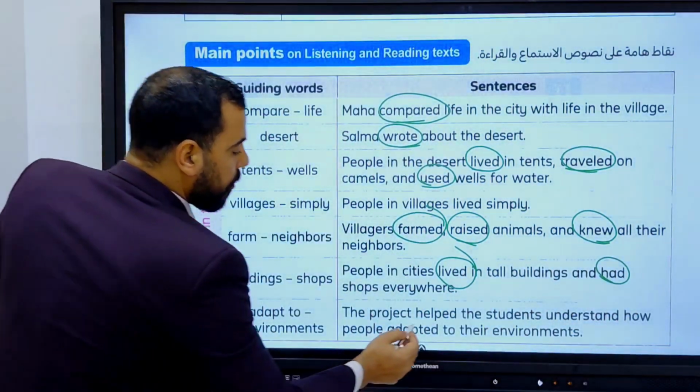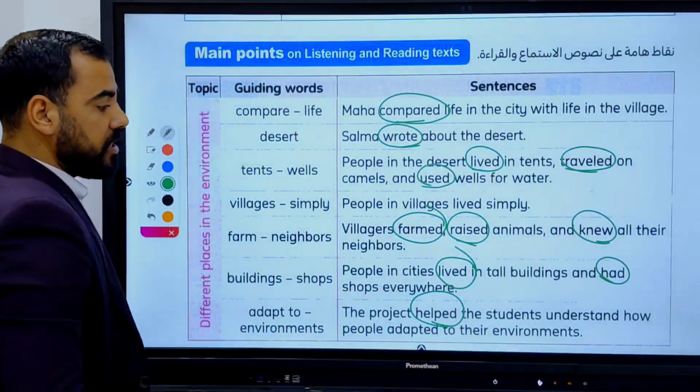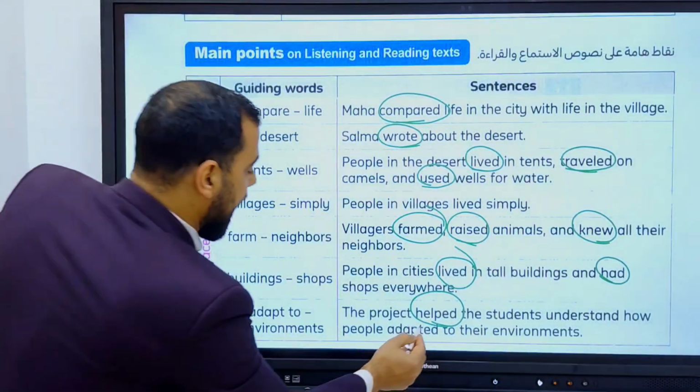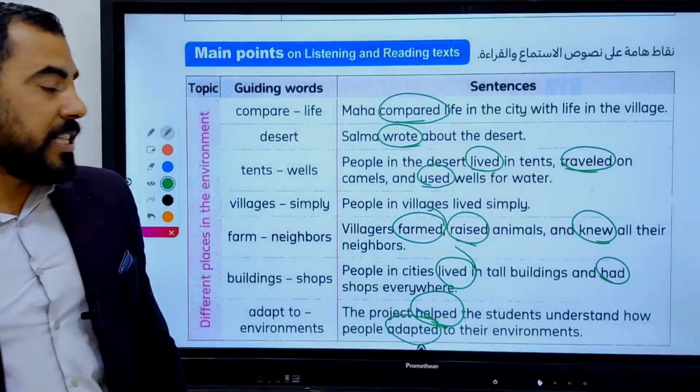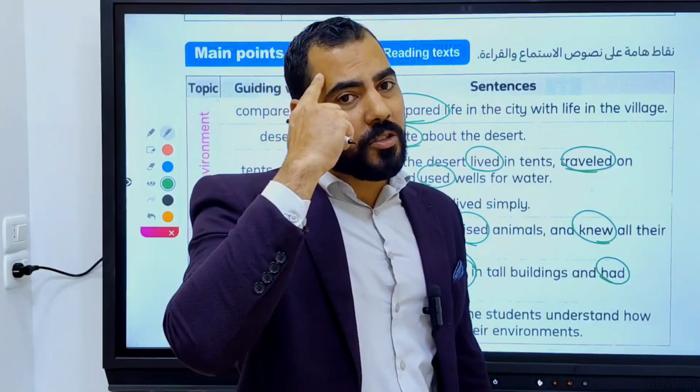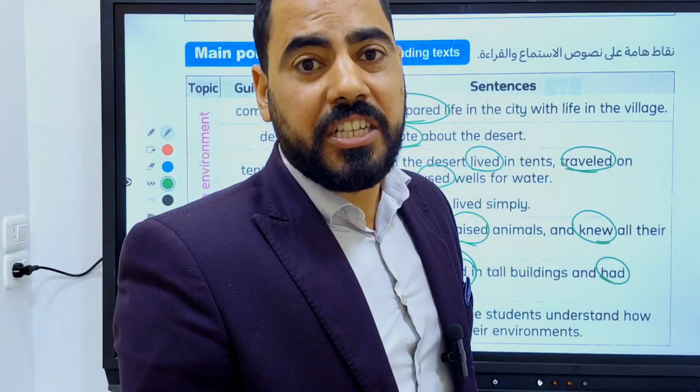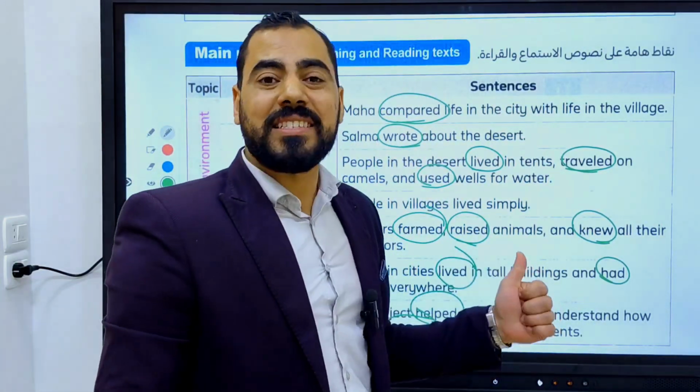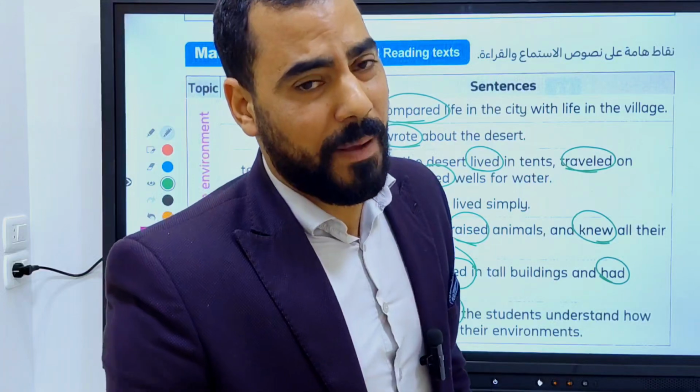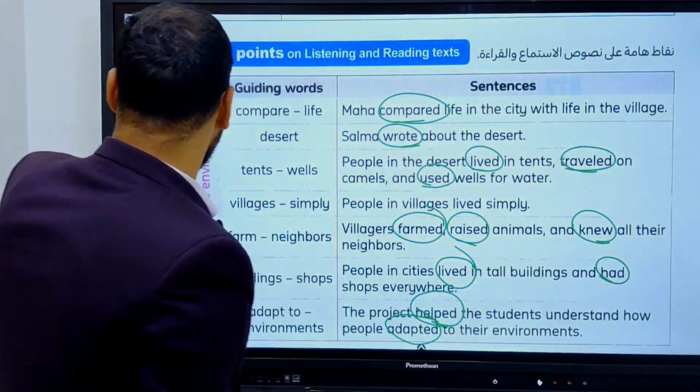The project helped the students understand how people adapted to the environment. This helped us to understand that the grammar of this unit is the past simple or the simple past. Let's move forward.